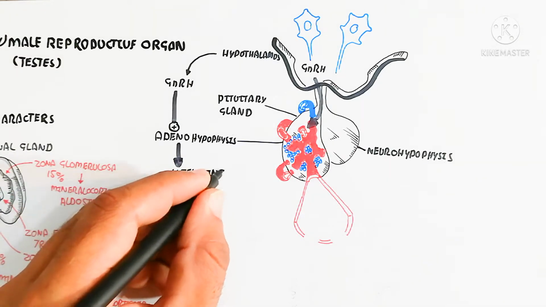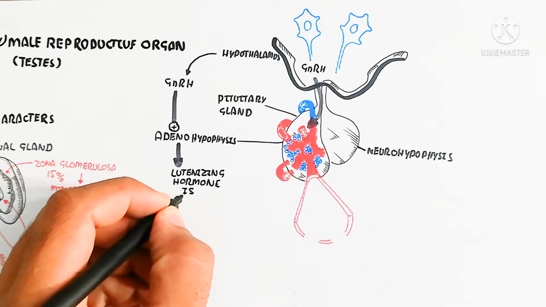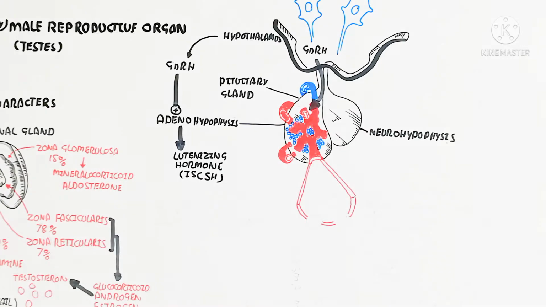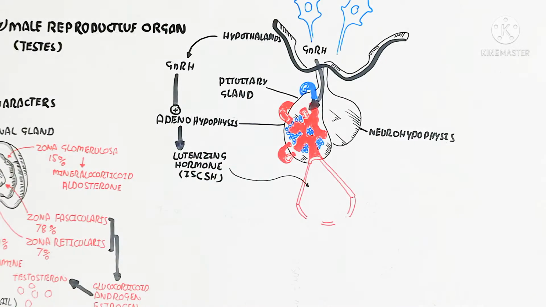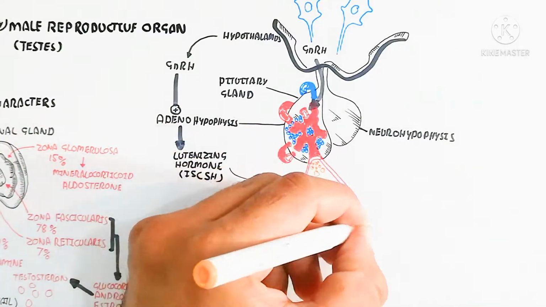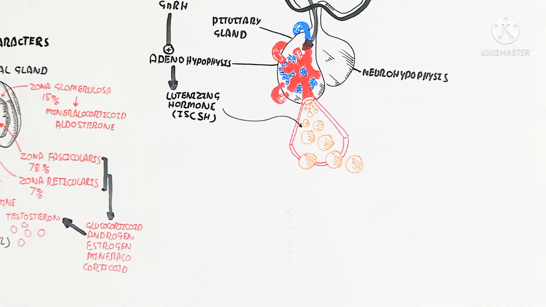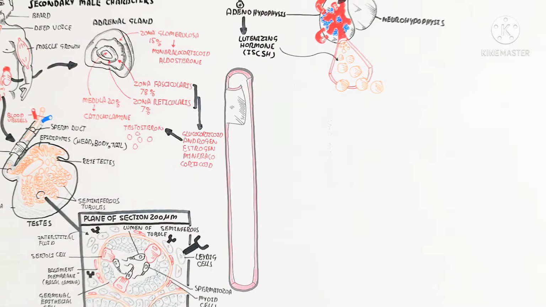So after it goes into the blood circulatory system, the luteinizing hormone targets the Leydig cell. When it targets the Leydig cell, it binds with the Leydig cell luteinizing hormone receptor. This luteinizing hormone, as a ligand, binds with the Leydig cell to stimulate the production of testosterone. We will also understand more about these things.